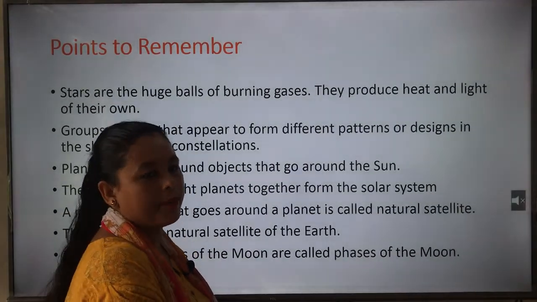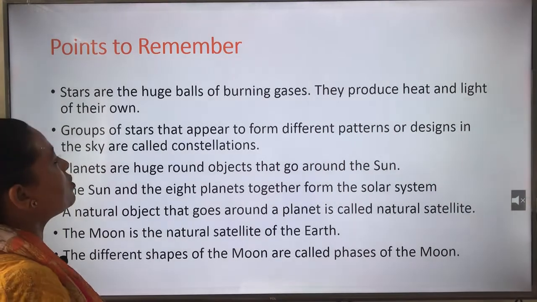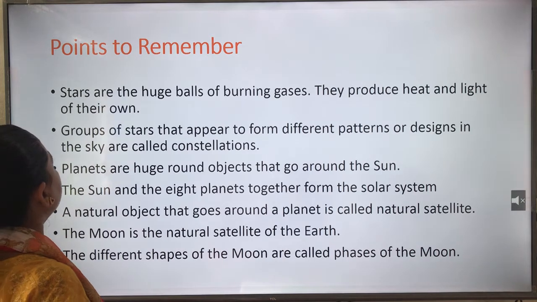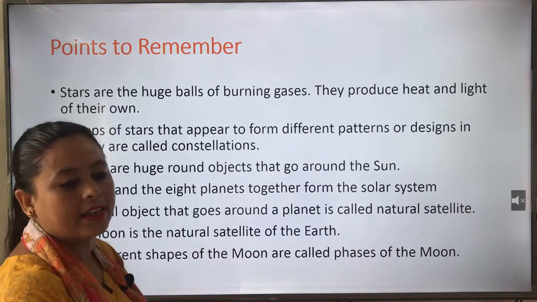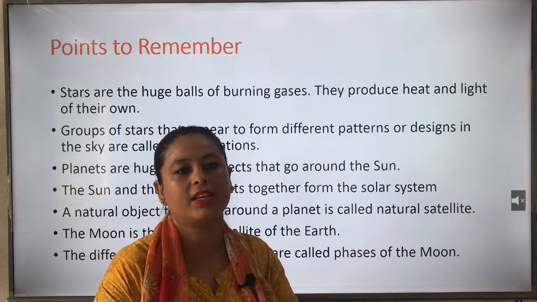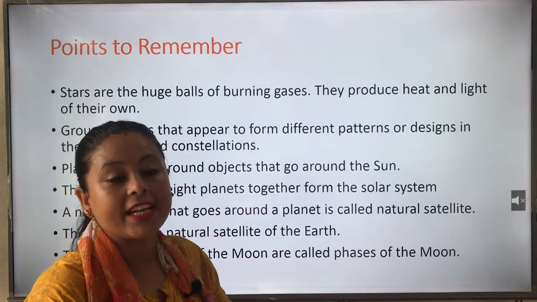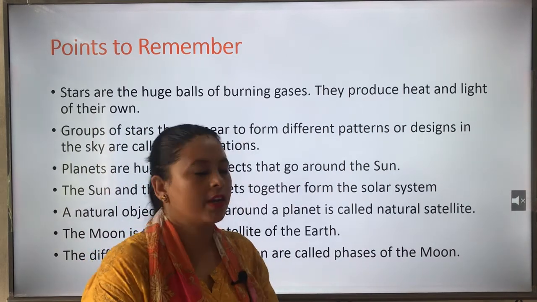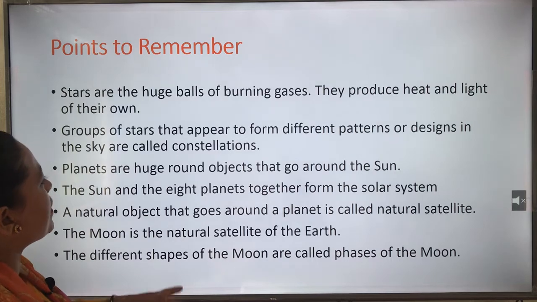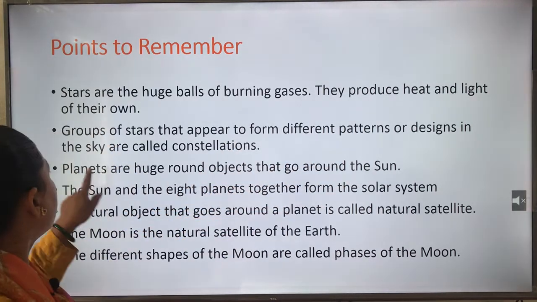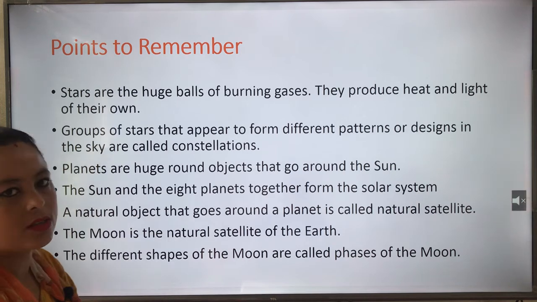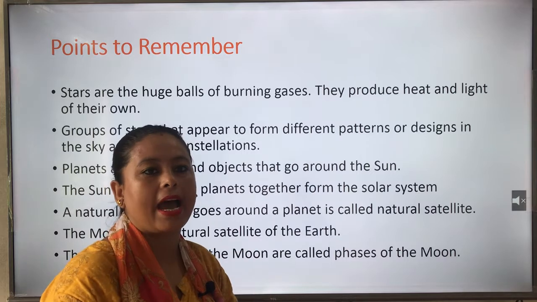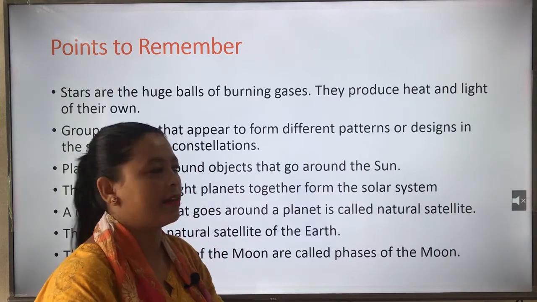Now points to be remembered. Stars are the huge balls of burning gases. They produce heat and light of their own. That means stars have heat and light of their own. Groups of stars that appear to form different patterns or designs in the sky are called constellations. So a group of stars forming a design or pattern in the sky is called a constellation.